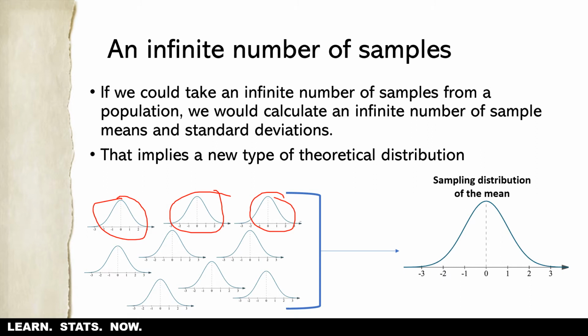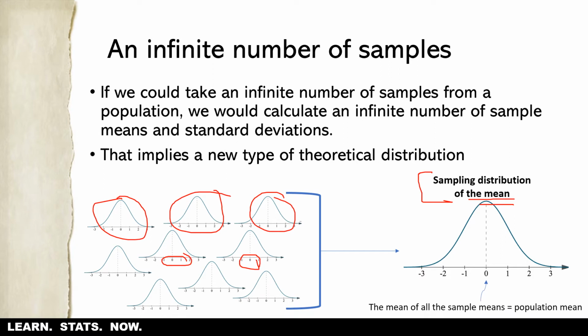And if we did that, then we could actually compute the mean of all these sample means, right? We could get an average of all the means, and that creates a new kind of distribution. It's a sampling distribution of essentially the means from all these different samples.